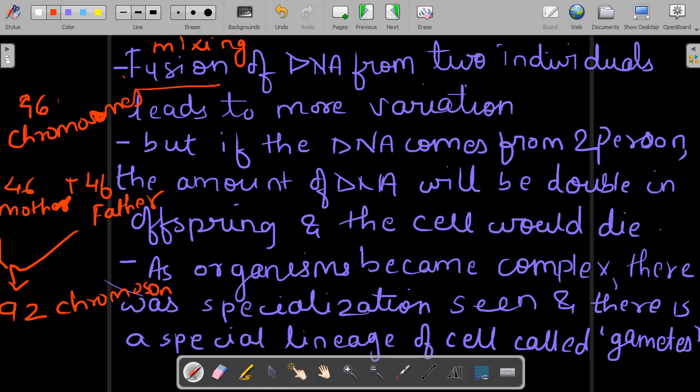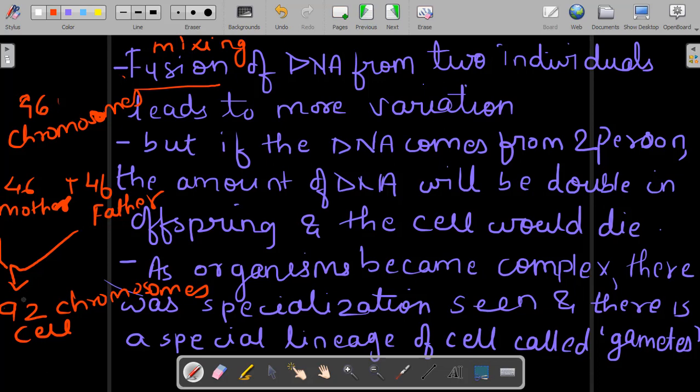And it is said that a cell with 92 chromosomes does not live, it dies. As you can see in the statement, that DNA comes from two persons, that is a father and a mother, but the amount of DNA will be double in the offspring, right? DNA from the father, DNA from the mother, 46 plus 46 will give 92 chromosomes in the offspring, which is not at all possible. The offspring or the child which is formed should also have only 46 chromosomes, otherwise there will be no formation of the offspring.